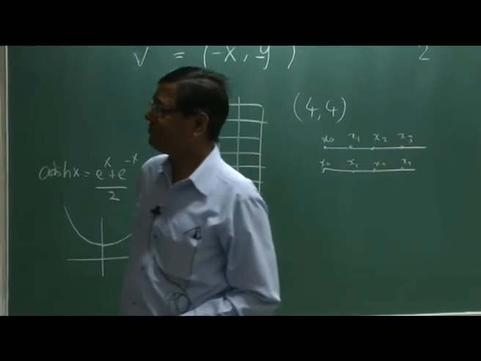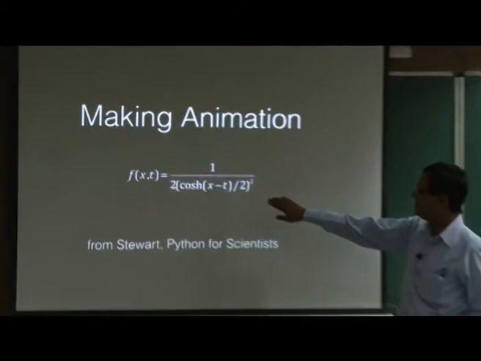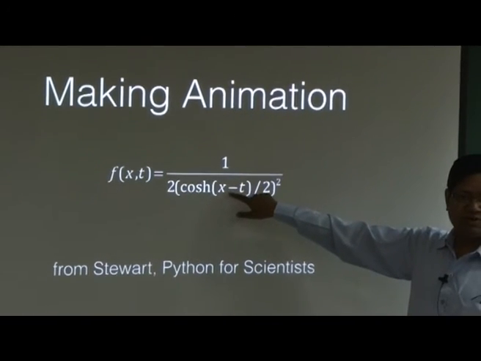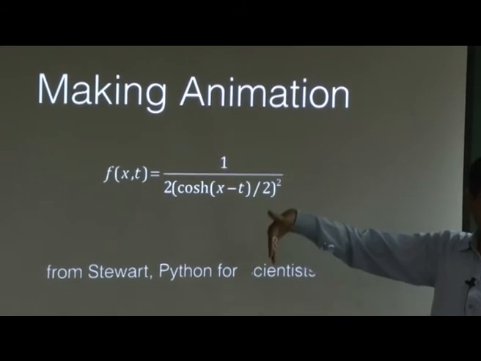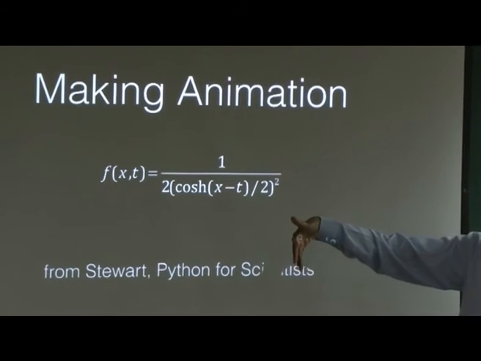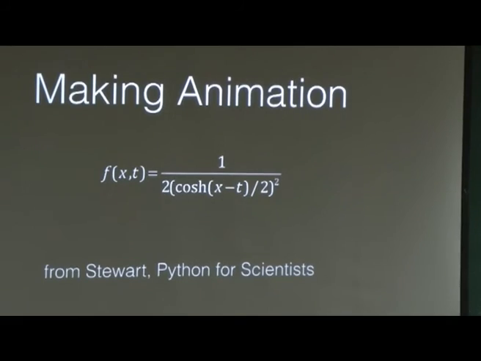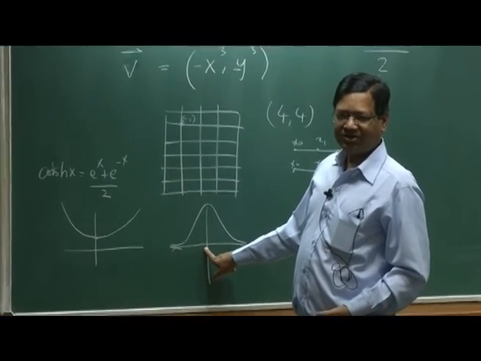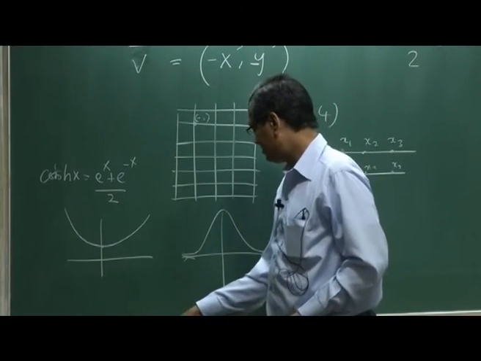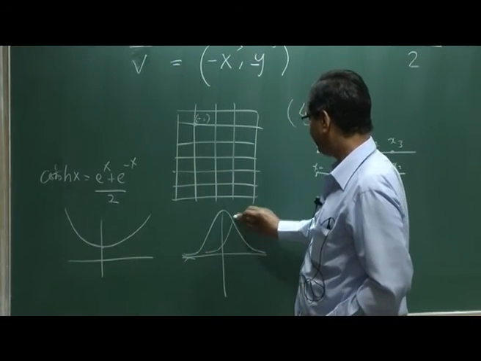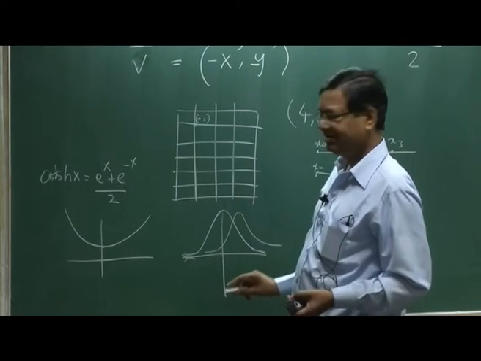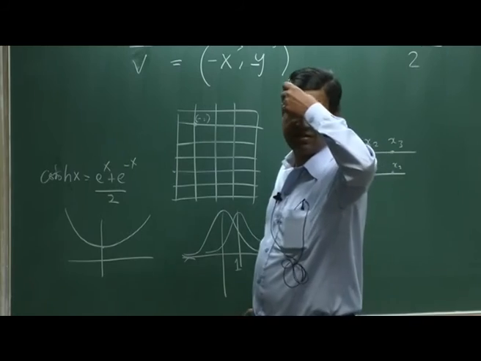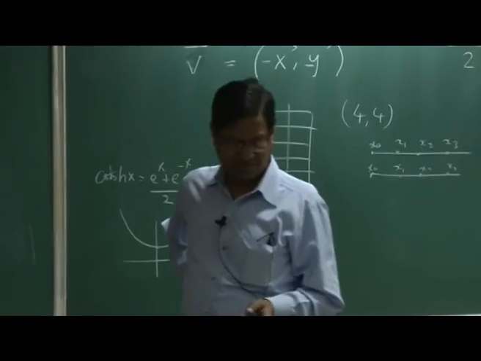At a different time, if I increase t, it will become maximum at a different value of x. So this is going to shift. This is for t equal to 0. Now for t equal to 1, what happens? It moves to the right. It is the same function, now corresponding to x equal to 1. So this just shifts.